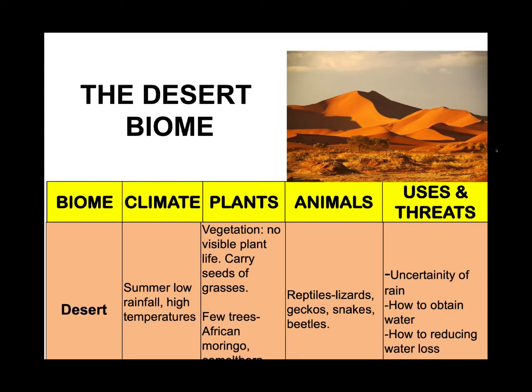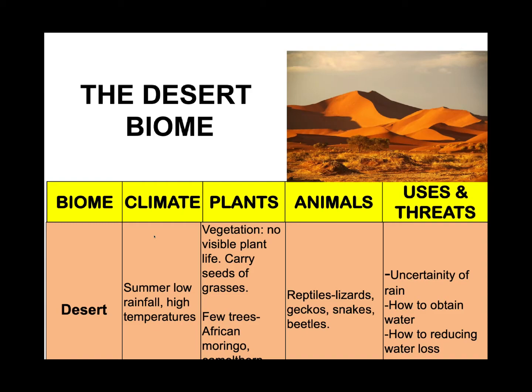Now, children, some scientists will consider the succulent Karoo biome or even the Nama Karoo biome and even the very dry parts of the Savannah biome as being parts of the desert biome. But what I'm going to do is take the desert biome as being a very distinct biome, separate from the 7 that we have learnt, okay? An example of the desert biome in southern Africa would be the Namib Desert.